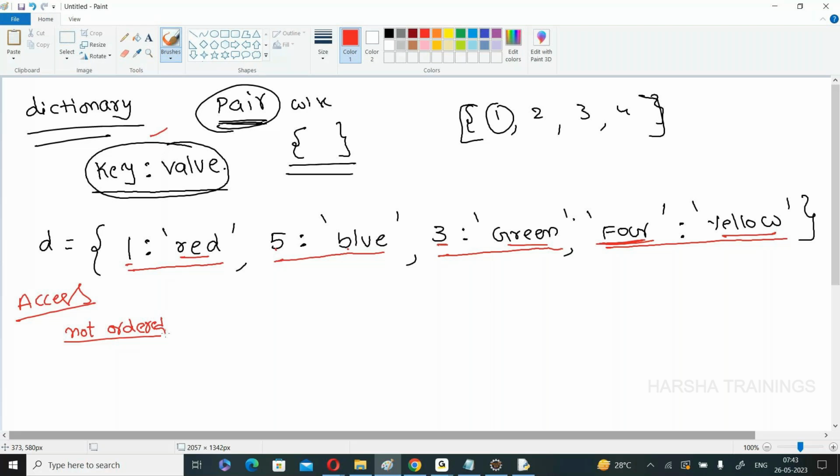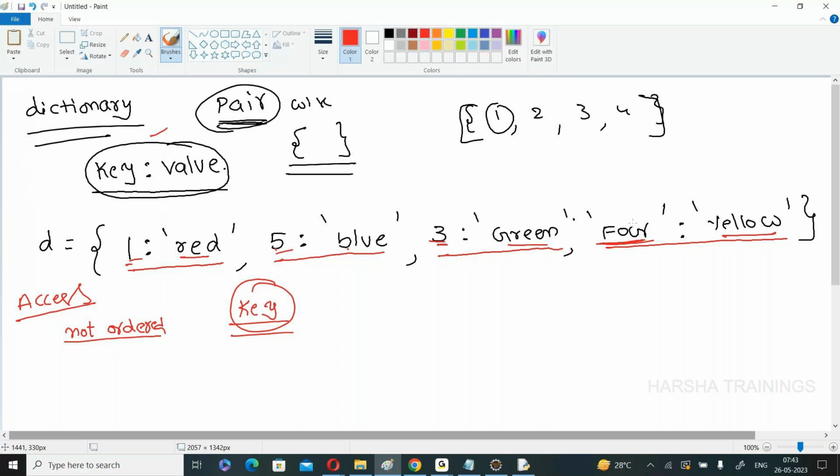That is not available in the dictionary. So how do we access the values? Up to now, whether it is a string, list, or tuple, I access the values by using the index. In the dictionary, you can access the values by using keys. See this one, here I am using the keys in any order.